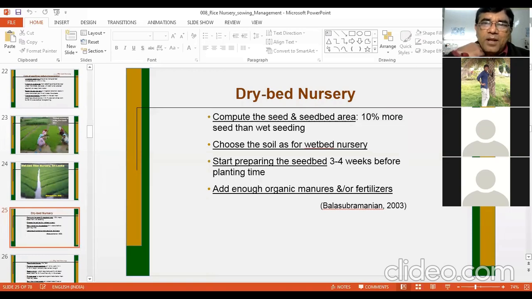So you take some extra seed here and choose the soil as for wet bed nursery, means you need to take fertile land which is near to the source of water, and also has very good drainage facilities. Seed bed preparation should start 1 month in advance, and enough manure and fertilizer should be used. I already gave you the recommendation of manures and fertilizer. Almost the same quantity should be applied while doing the last plowing.